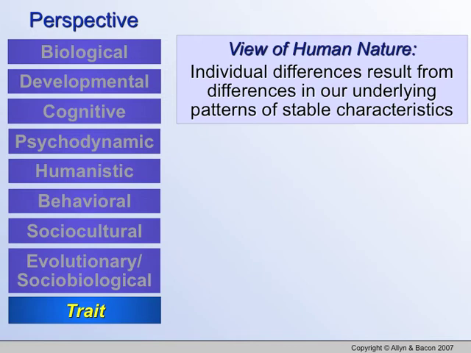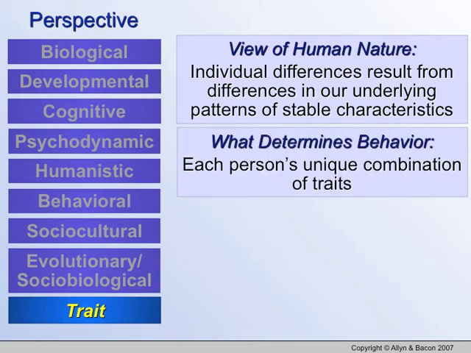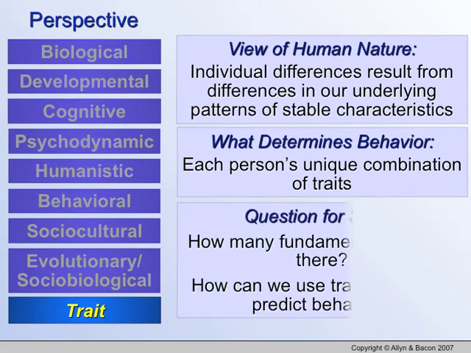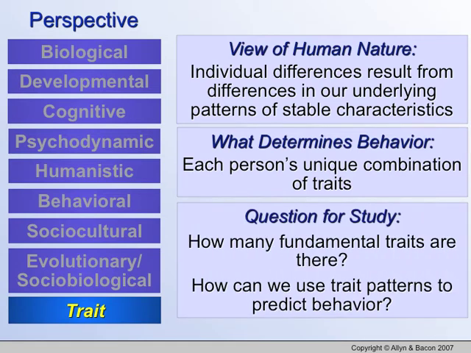So, what determines behavior? Each person's unique combination of traits. Okay, your personality dictates how you handle behavior, how you handle external events. Okay, so questions: how many fundamental traits are there? How can we use trait patterns to predict behavior? How can we use our personality to determine our behavior in future situations? That's what trait perspective is trying to identify.